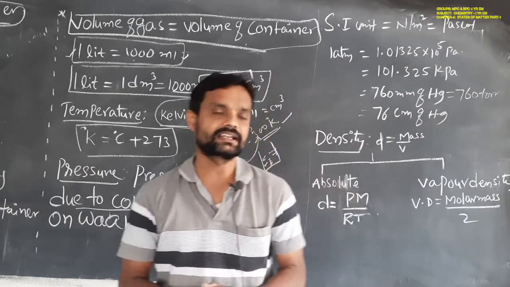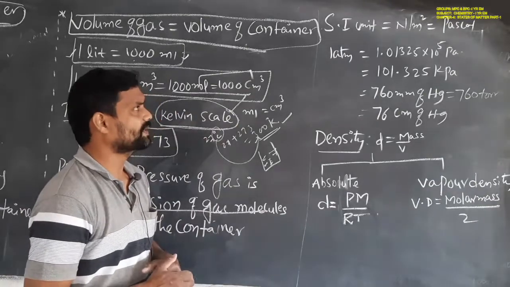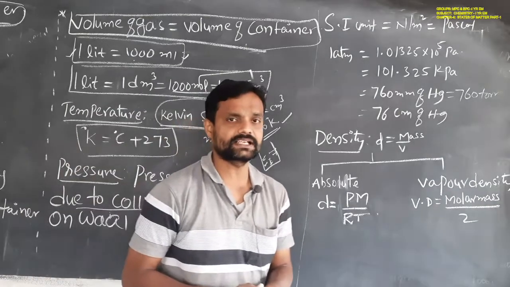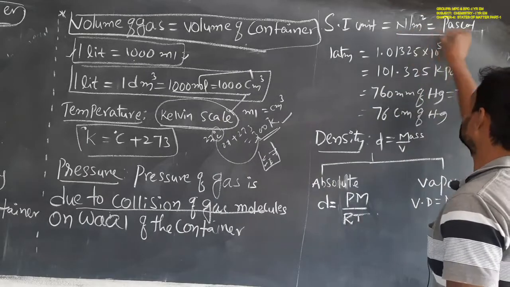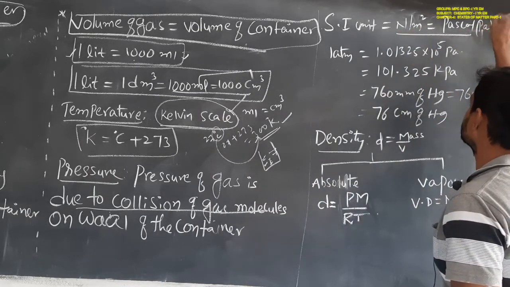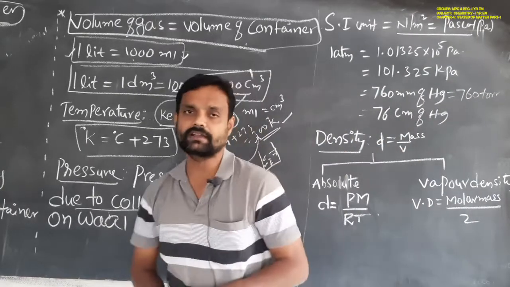The general SI unit of pressure is Newton per meter square. 1 Newton per meter square is equal to 1 Pascal.